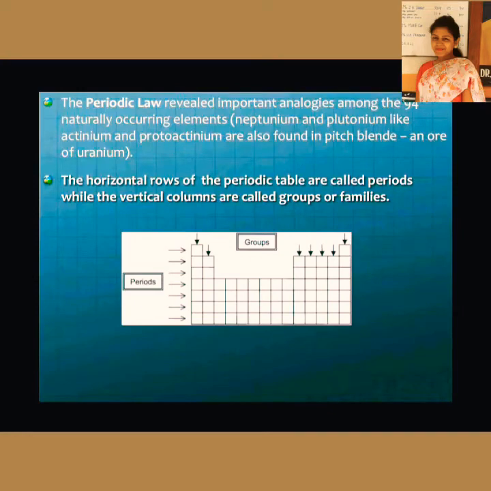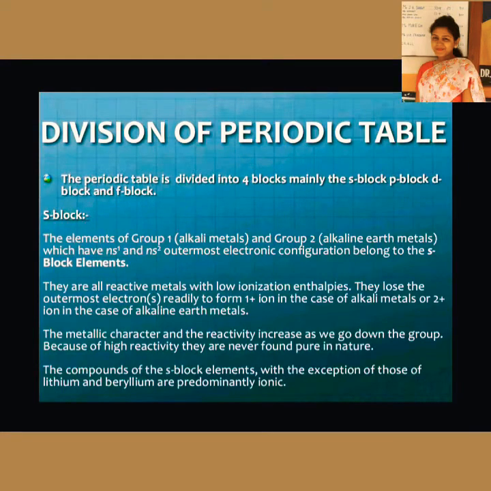Now in the modern periodic table, you can see that the horizontal rows are called periods, while the vertical columns are called groups or families. Now, division of the modern periodic table: it is actually divided into 4 blocks, starting with the s-block.